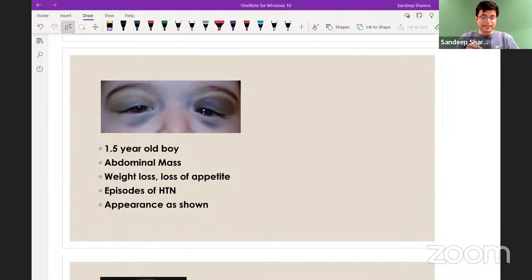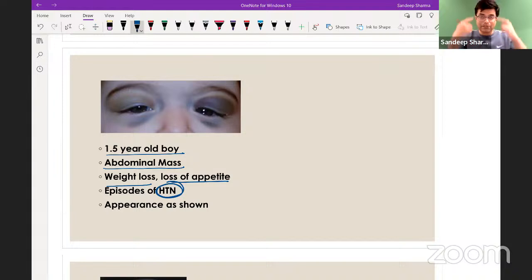Now look at the case scenario. Look at the key words; when it comes in the exam, it will come as a long case. Here I am highlighting the key words you need to look out for. They will say a 1.5-year-old boy, abdominal mass, weight loss, loss of appetite. So something serious. Episodes of hypertension and appearance as shown.